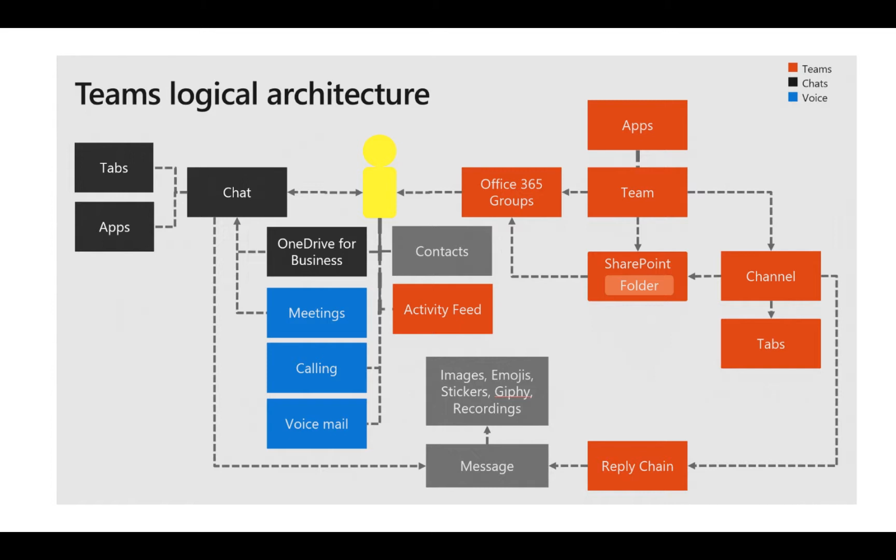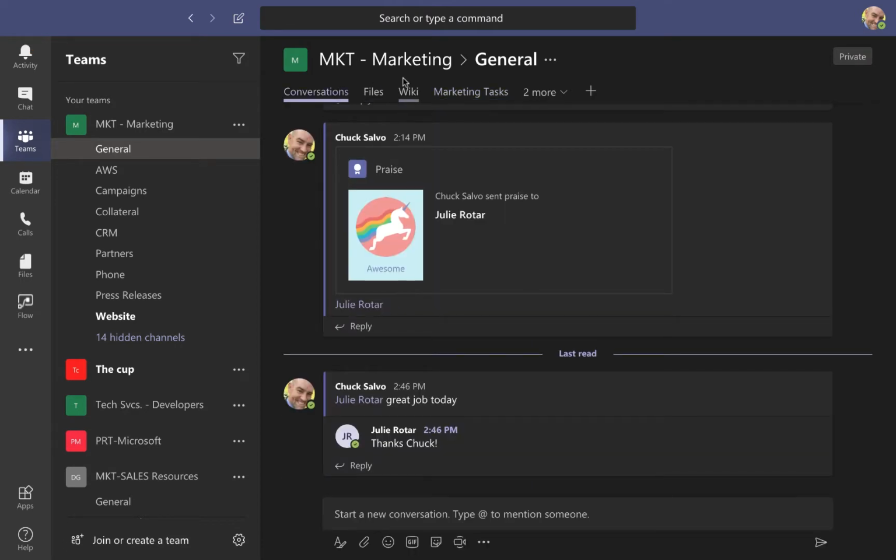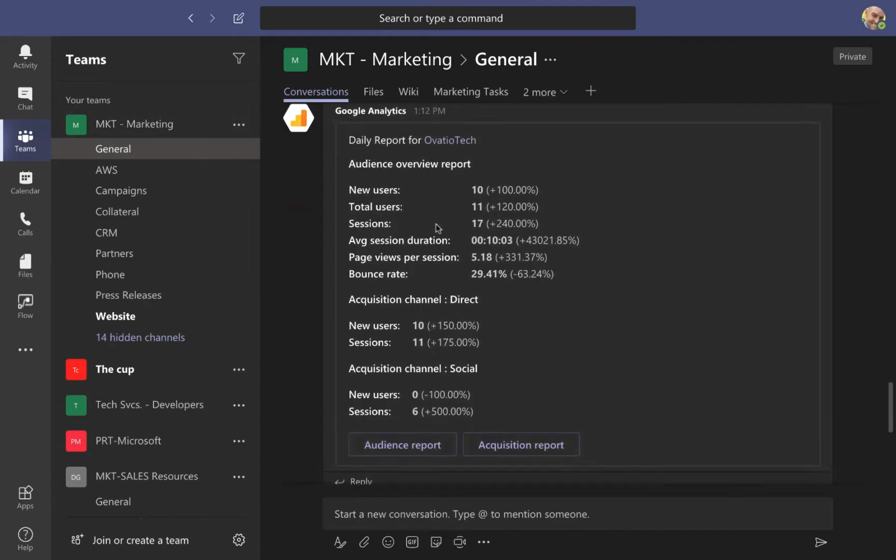So again, all these different things are designed around creating this notion of this single pane of glass for you to work in, a single productive and collaborative area for you to work with your fellow workers. So let's take a look at Microsoft Teams a little bit further. So coming inside here, I'm in a conversation, and this is the marketing team. I'm in the general channel. You'll see over here, this is conversations.